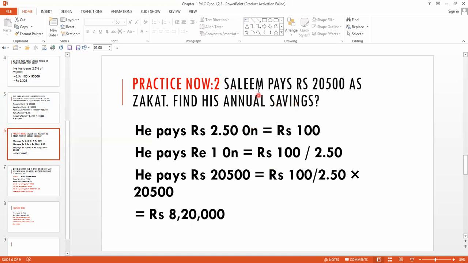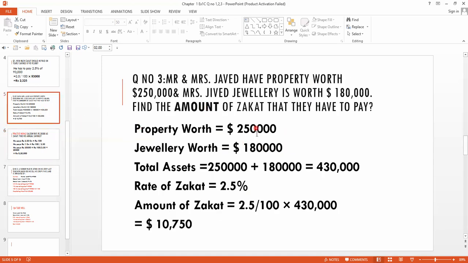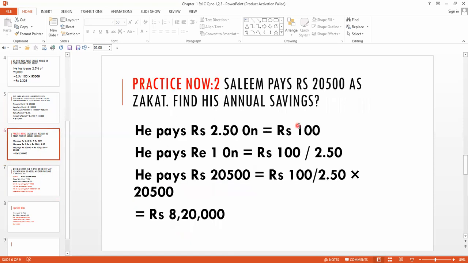Here they are saying Salim pays rupees 20,500 as zakat. Okay, this is a little bit changed. They gave us the amount of zakat. What is the amount of zakat? 20,500. Find his annual savings. Okay. Previously, they gave us the savings, and we know the rate of zakat, and we just found the amount of zakat. But here in this question, they gave us the amount of zakat, which is 20,500, and you have to find his total assets.